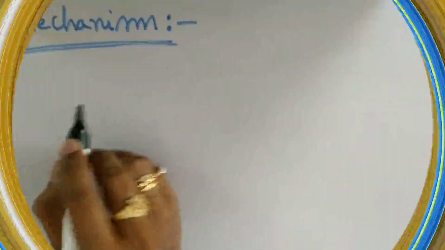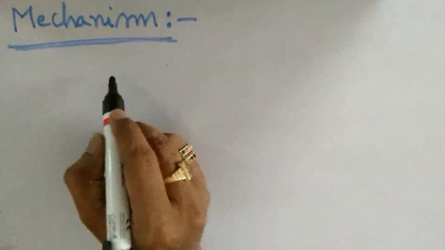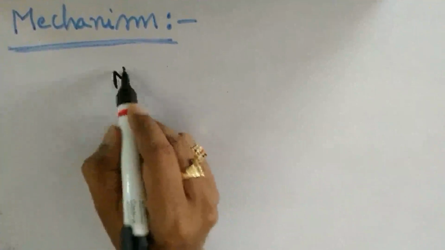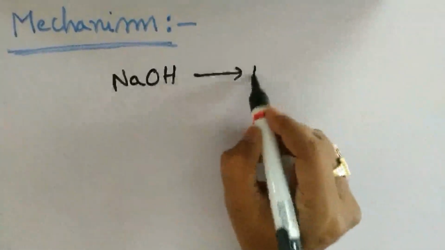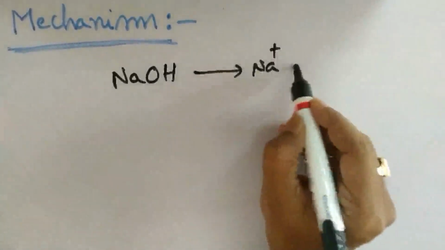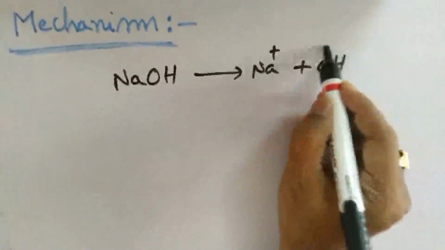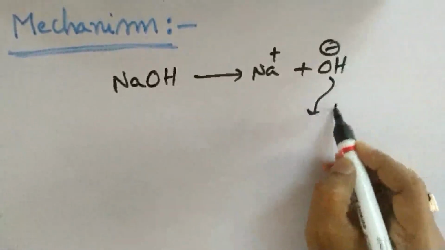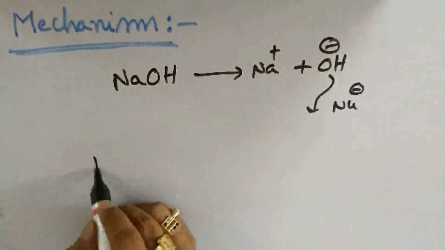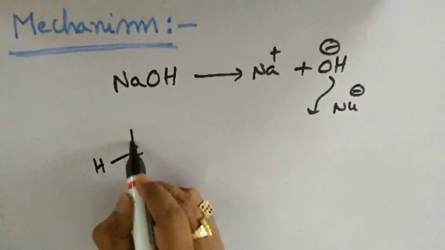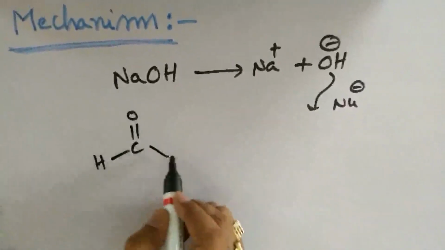Let's go to the board to discuss the mechanism of this important Cannizzaro reaction. The concentrated alkali, namely sodium hydroxide, initially dissociates to give Na plus ion and OH minus ion. This OH minus ion will serve as a nucleophile. We all know pretty well that aldehyde molecules undergo nucleophilic addition reactions. Why?